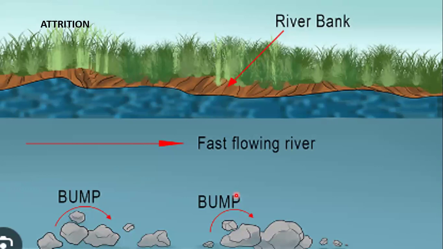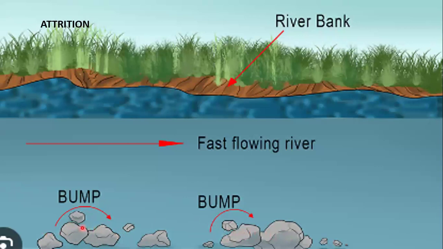Attrition. The rock fragments are carried by the fast flowing river, and the fragments being carried are broken into smaller size and pieces. How? By mutual collision.